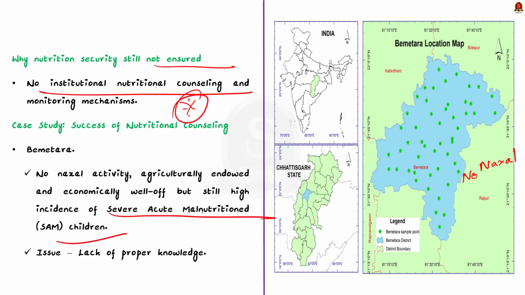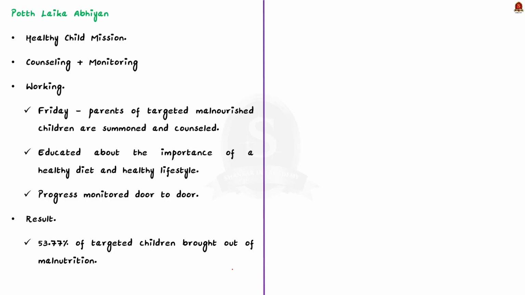See, the issue in this particular district is not about accessibility or affordability, but lack of proper knowledge. To address this issue, the state government launched the Poth Laika Abhiyan. Poth Laika Abhiyan literally means the Healthy Child Mission. The mission had the components of counseling and monitoring.